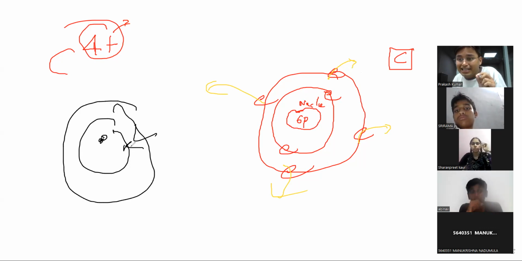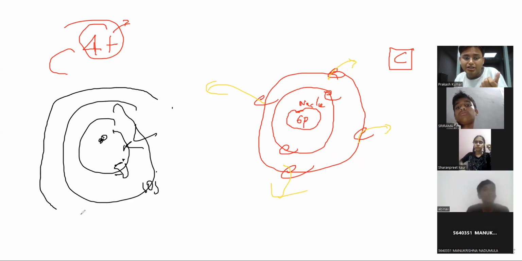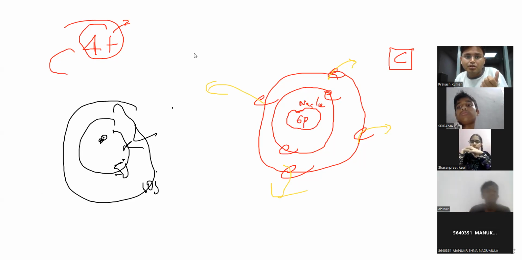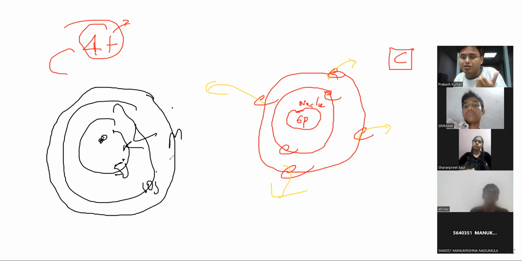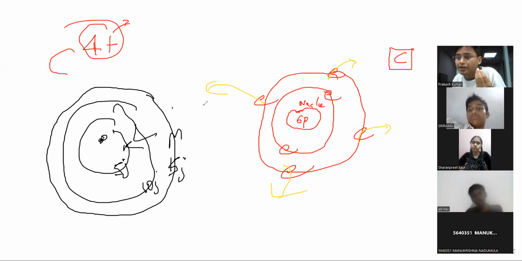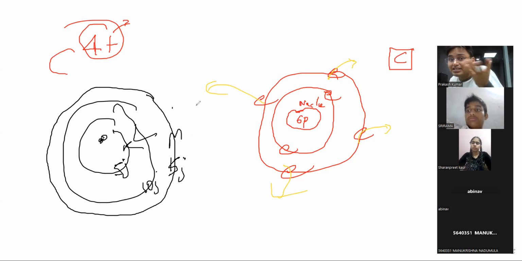You know the least energy is with K. Suppose the electrons in K have 5 joule, then the electrons in L will have 10 joule, and the electrons in the third orbit will have 15 joule. What I'm trying to say is, the higher the orbit, the higher the energy.